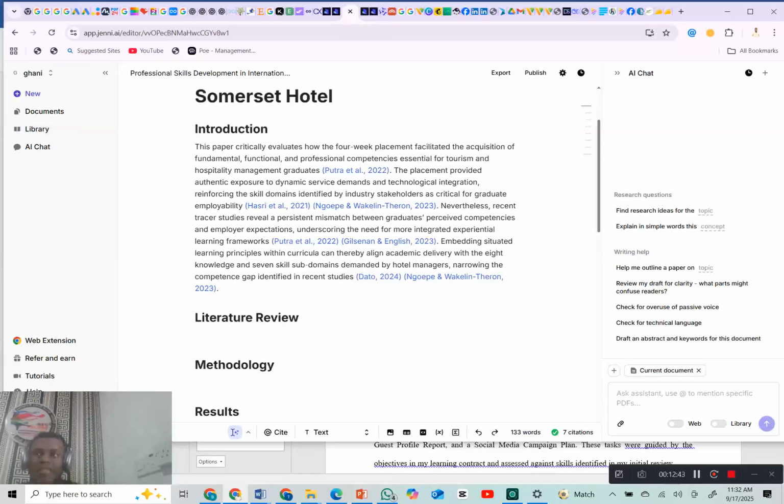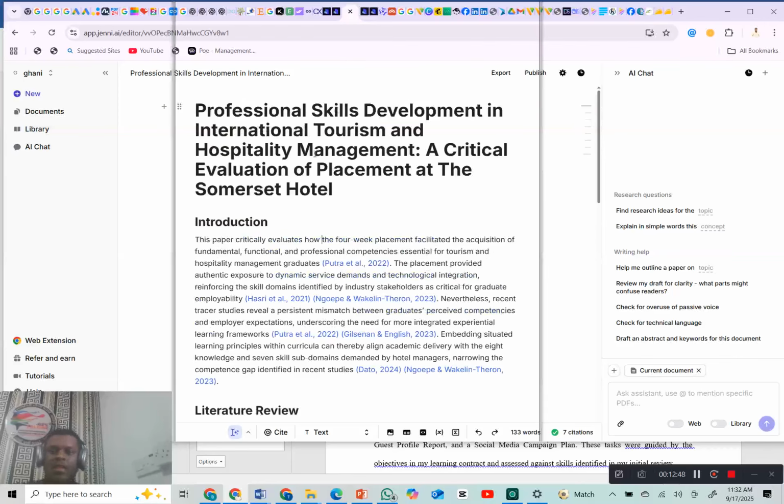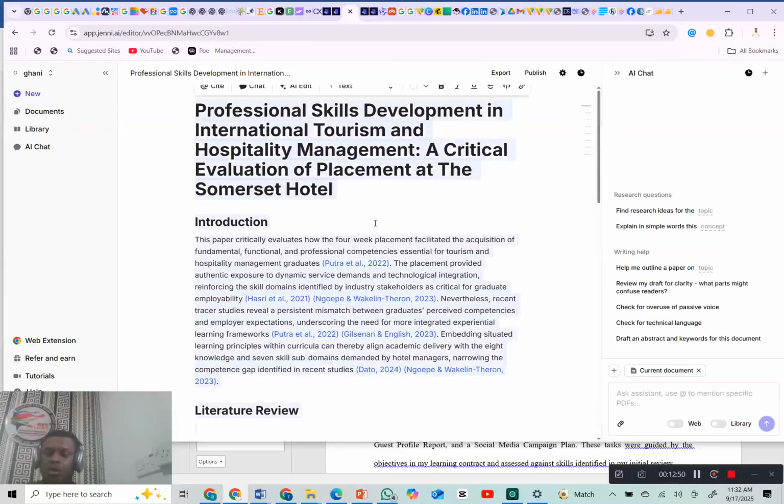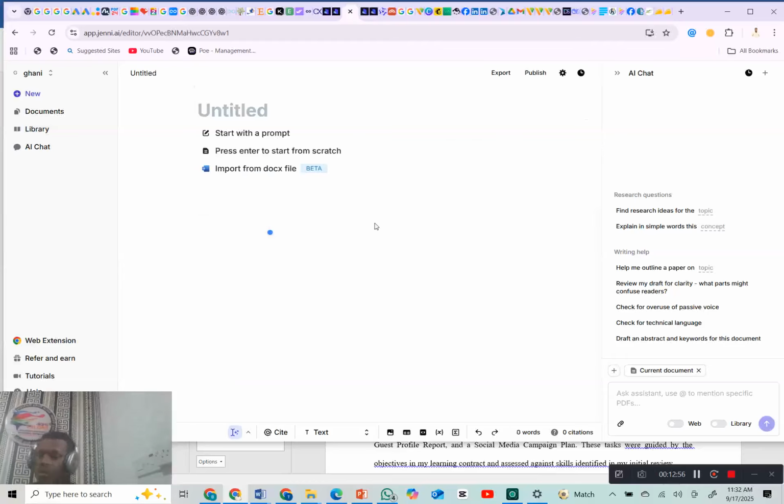Now, what we are going to do right here is click Control A, that's highlighting all the text here. We press delete, all is gone. Now, for us to do this, we start with the same process we did at the beginning. You put in the topic, which is right here. You put in the topic for the work you want to update or for the work you're looking for citations for. That part is very important. Put in the topic so that the journals Jenni AI will be giving you will definitely be related to your topic. So always make sure you put the topic.